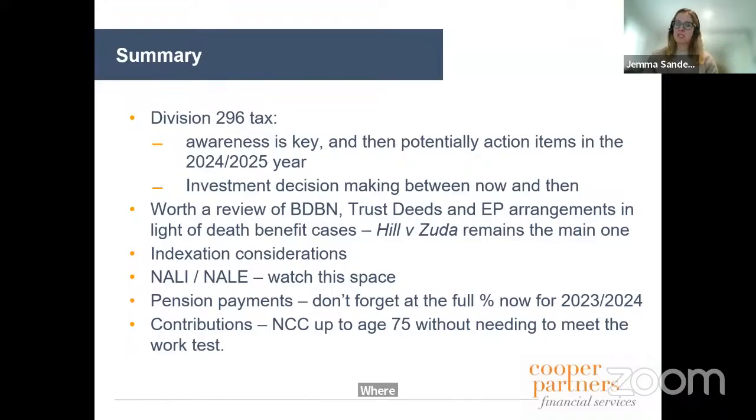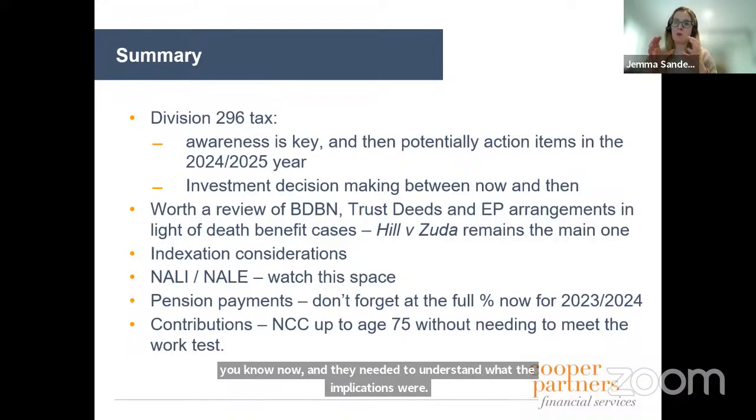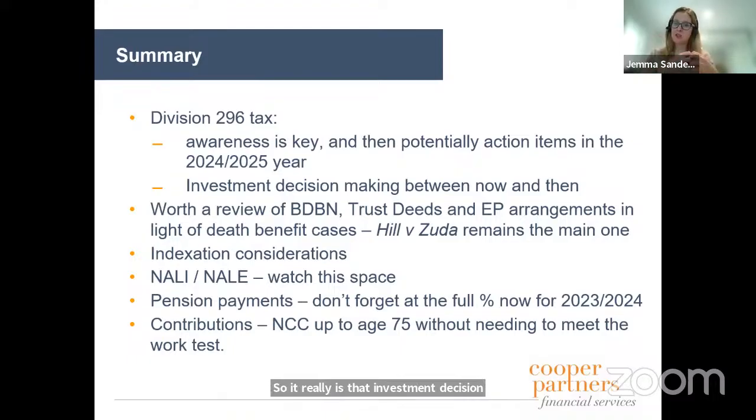So it really is that investment decision and matching the return profile of the asset to the tax profile and succession profile of the structure, really is ultimately where that lands. It's worth a review of any binding death benefit nominations and trust deeds and estate planning arrangements, because there's been quite a lot going on there.